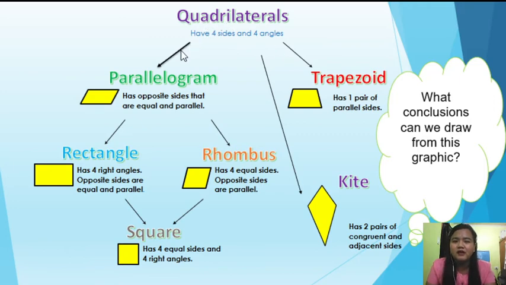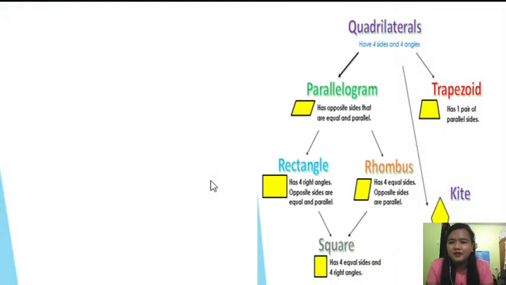Under these quadrilaterals, we have parallelograms, we have trapezoid, kite, rhombus, rectangle, and square. Now, what conclusions can we draw from this graphic? Okay, can you think of anything? Any idea? Okay. Tama. So, let us check your ideas.